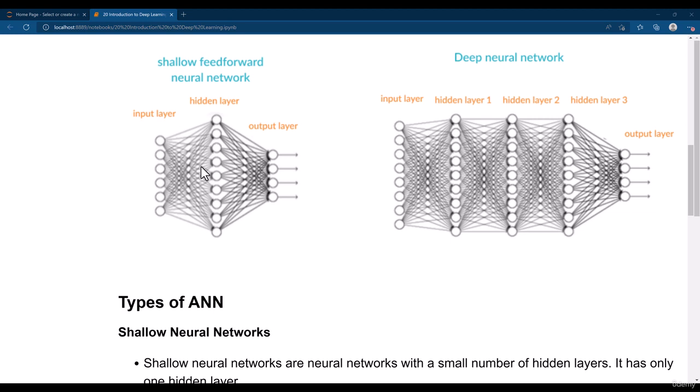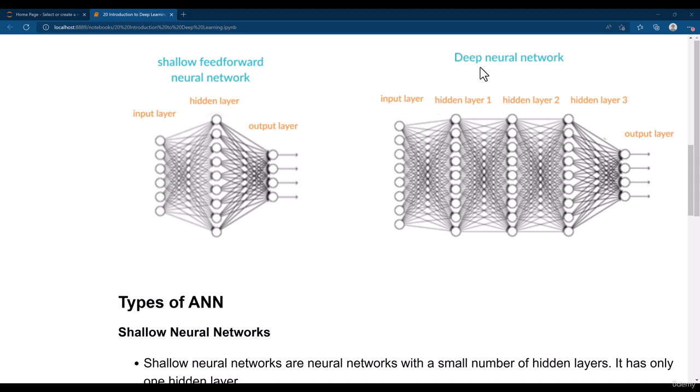But there are problems with these shallow neural networks. These are not good for learning complex patterns because there is just a single hidden layer, and complex patterns may not be possible to learn by this type of neural network, because these neural networks do not learn complex relationships between the features.